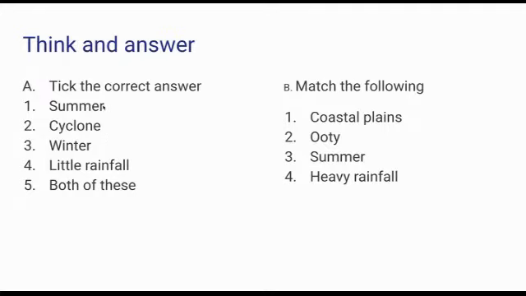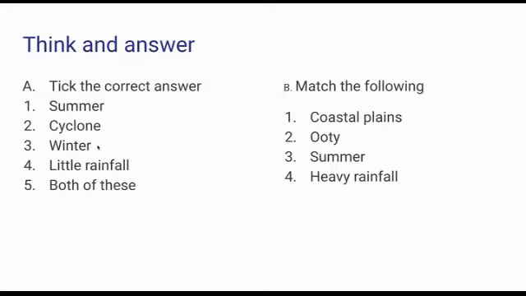Which of these weather phenomena is not witnessed during summer? Cyclones are normally in monsoon time, so the phenomenon that does not happen in summertime is cyclones. And long nights and short days are in winter time.